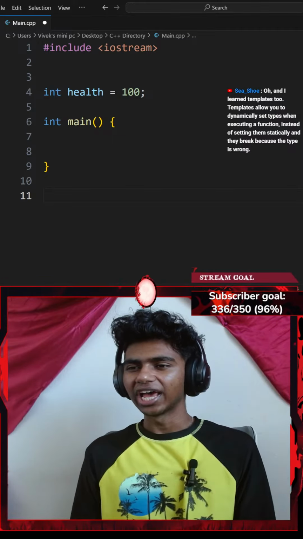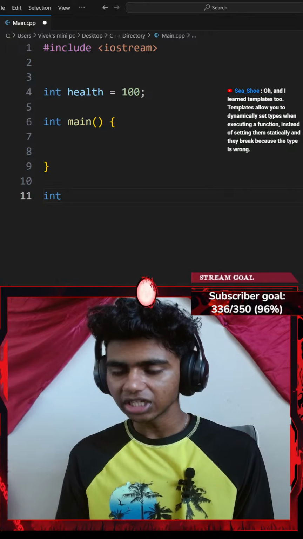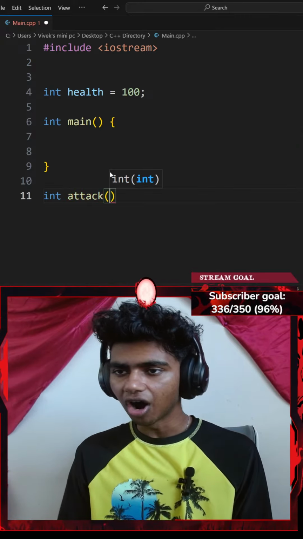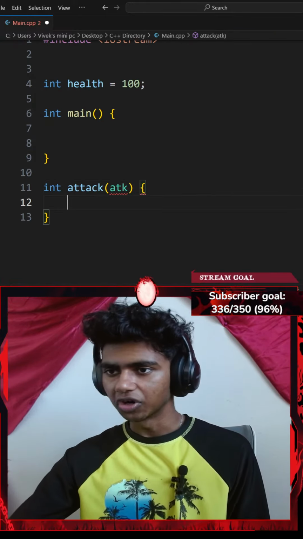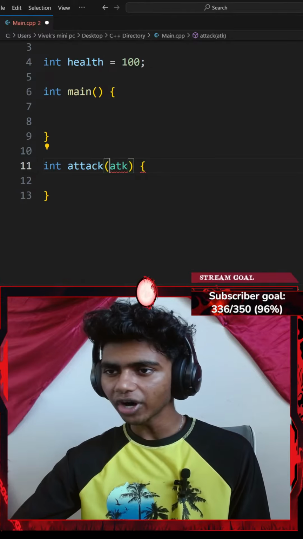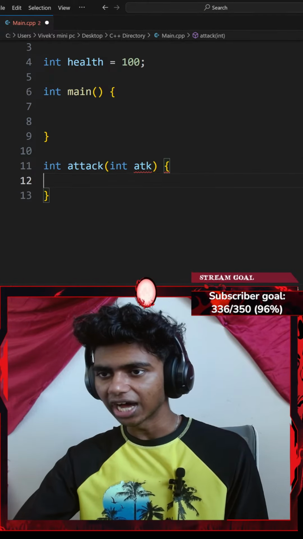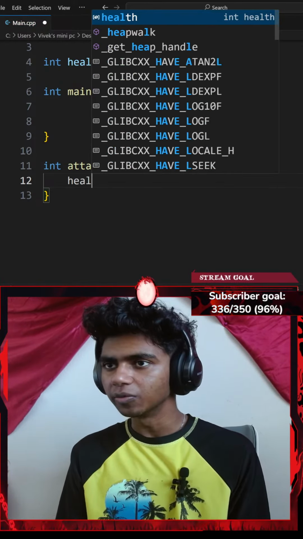Okay, so int health = 100. Let me go ahead and add a function. So I could go with something like int attack function, okay, with a parameter of, let's say, attack. And then I'll go with a pair of curly braces. Okay, before I go with attack, let's go with int attack. Okay, so int attack. And then inside of my attack function, I'll go with my health variable.